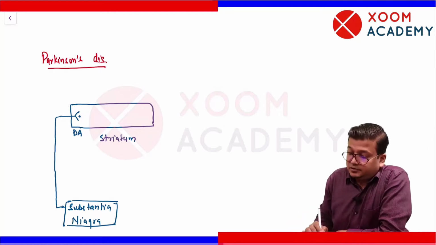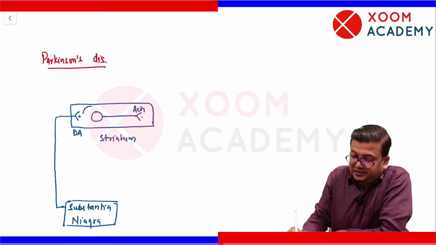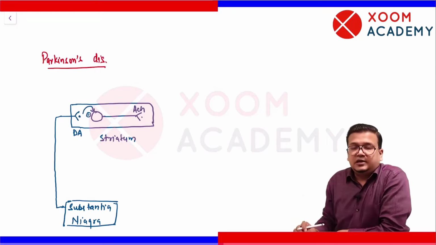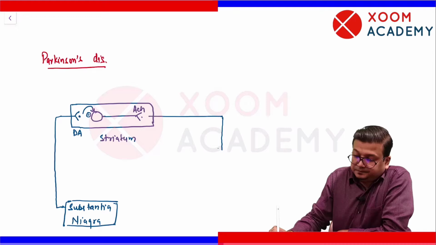Dopamine is released in striatum, and this dopamine is going to control an acetylcholine or cholinergic neuron. So the dopamine which is released will keep in check the acetylcholine neuron. Ultimately, from this pathway, an impulse will go to muscles and joint.